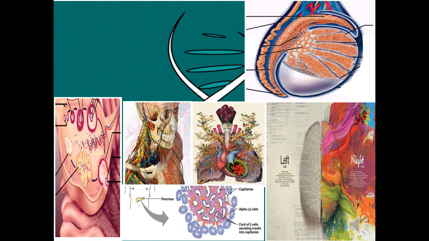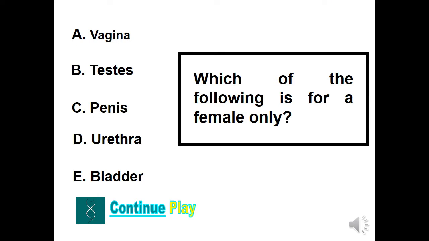For the next photo, this is the question. Which of the following is for a female only? A. Vagina, B. Testes, C. Penis, D. Urethra, or letter E. Bladder? If you answer A. Vagina, then you are correct.